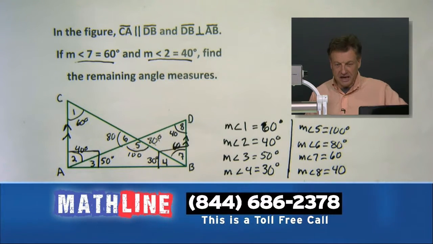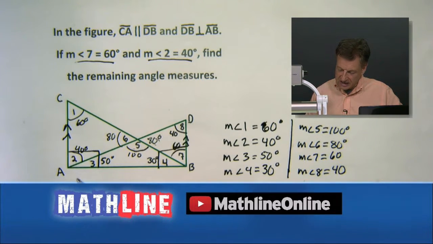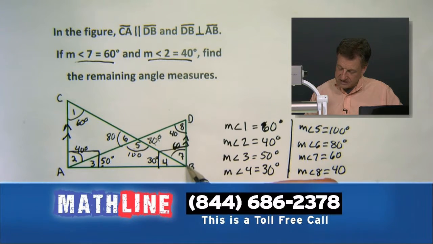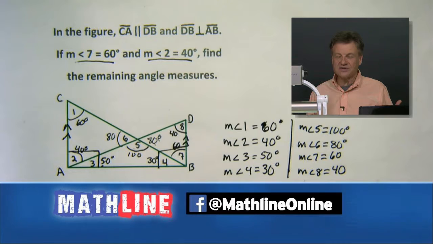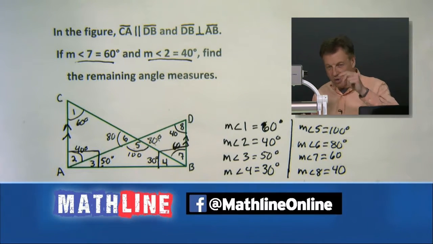Oh, we can even think big. How about it? CAB, I got 30, 60, and 90. That makes 180. Think about it, DBA, 40, 50, 90. So in either case, they all add out, they all work out great. And one more little check here.